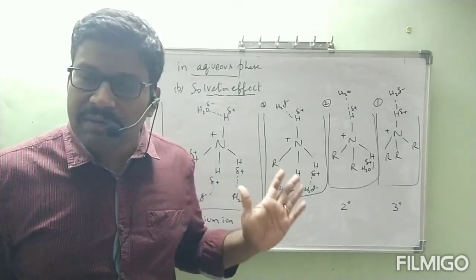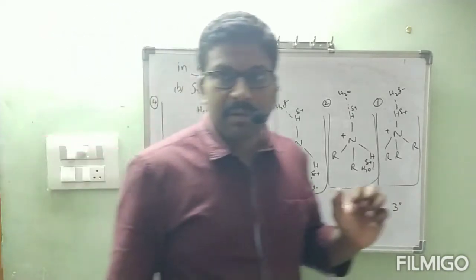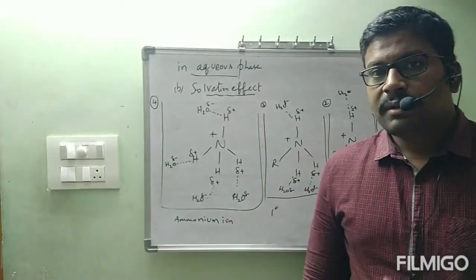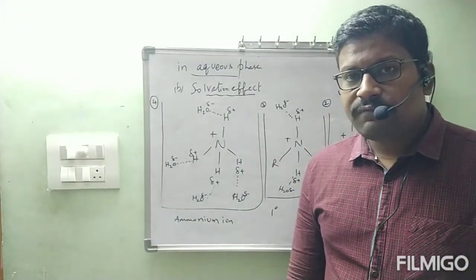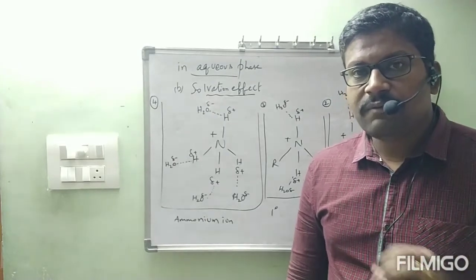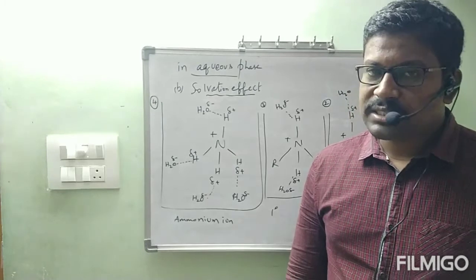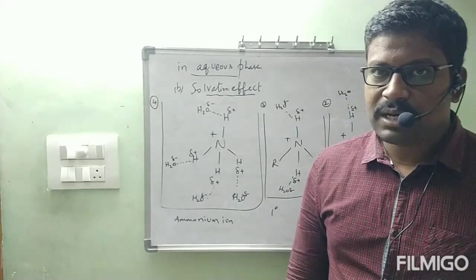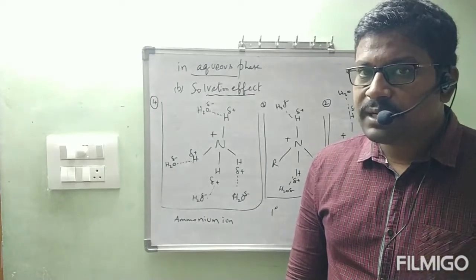Okay, the solvation effect is going to be completed. Before going to that, once again I am repeating, ammonia, primary, secondary and tertiary amines we have. All of them, if they react with H+, we will get ammonium ion, primary ammonium ion, secondary ammonium ion, tertiary ammonium ion. Now I am discussing those ammonium ion stability orders.